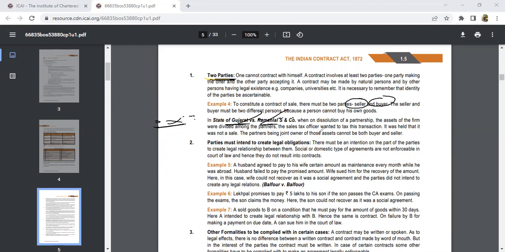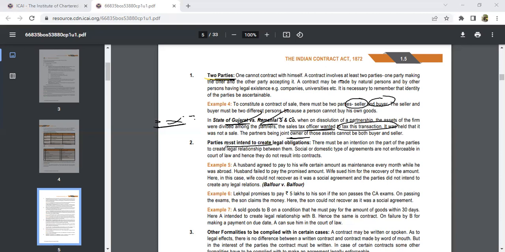Okay. So at that time, what happened with the sales tax officer? He wanted to tax the transaction, but the contract was held not taxable, since they are partners sharing between themselves only. If they had given those assets to a third party, if they had sold to a third party, then they would have paid the tax. Since they are not giving it to a third party, there is no need of paying the tax here, just because they were joint owners of the business they had started.